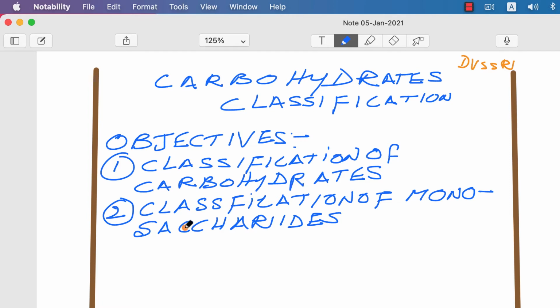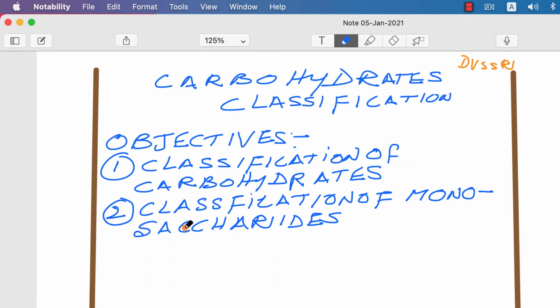First, we'll take up the classification of carbohydrates. What is the basis of classification of the carbohydrates? There are two steps where we can talk about the basis of classification of carbohydrates and monosaccharides.